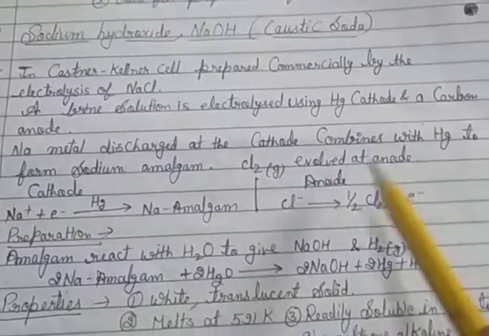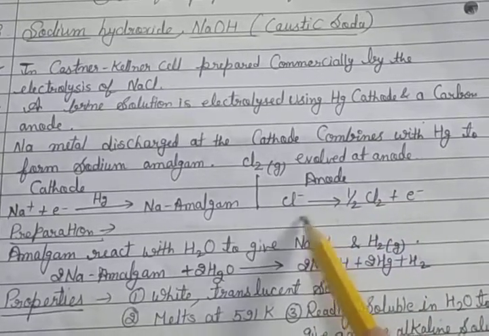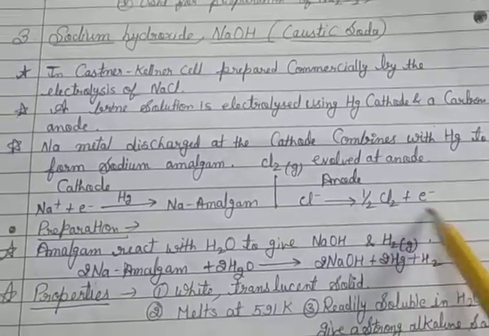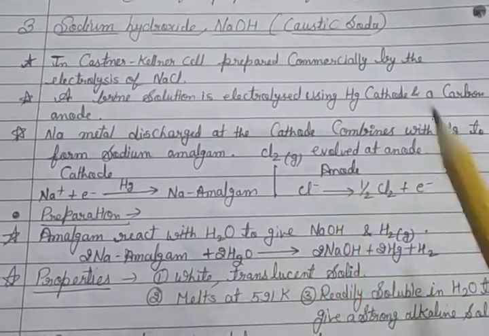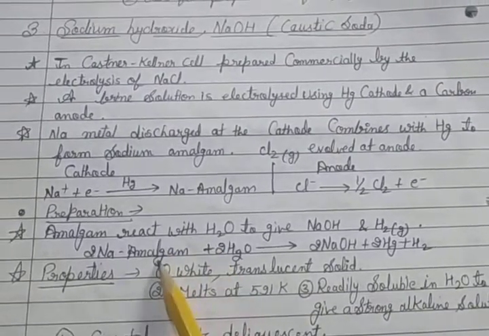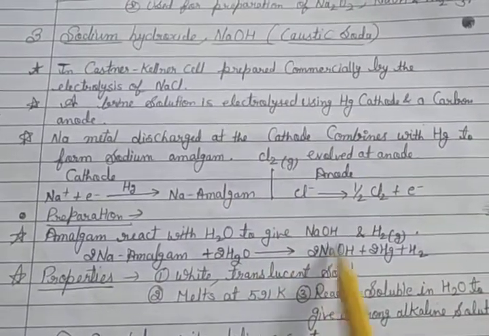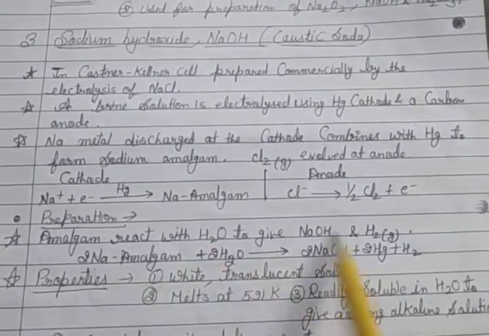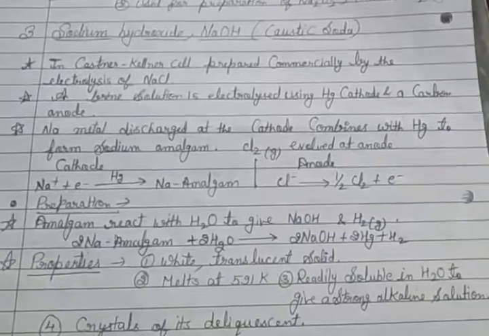At the anode, chloride ion loses an electron and is converted into half Cl2. The electron is gained by Na plus, which is converted into sodium amalgam. Then, in the preparation method, this sodium amalgam reacts with water to give NaOH and hydrogen gas. Na reacts with OH to give NaOH, mercury is released, and hydrogen gas is formed. This is a simple method.